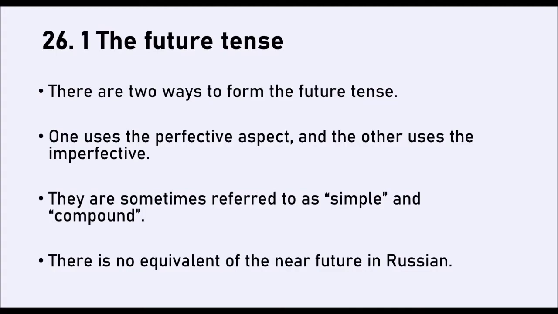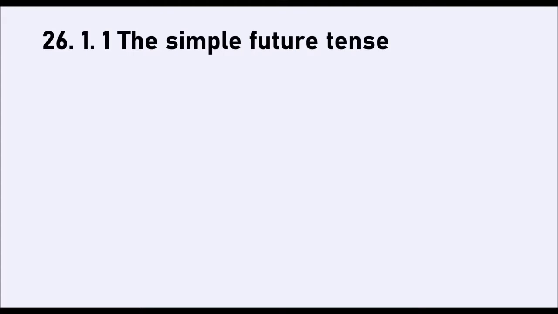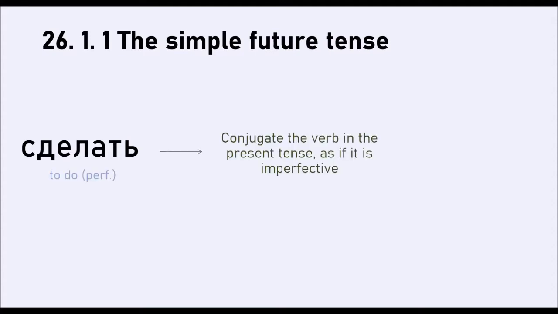Okay, and we'll look at the first one right now, the simple future tense, and I have to be quite frank with you, I actually think that this is harder than the compound tense, but that's up to you to decide. Anyway, we take the perfective form of a verb in the infinitive, for example, сделать, and we treat it as an imperfective verb and we conjugate it in the present tense, okay?